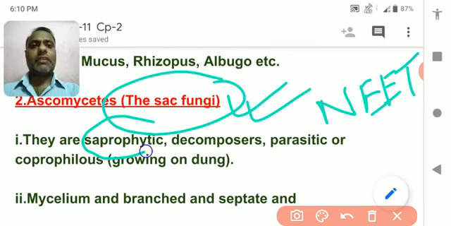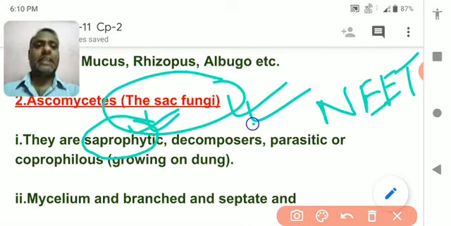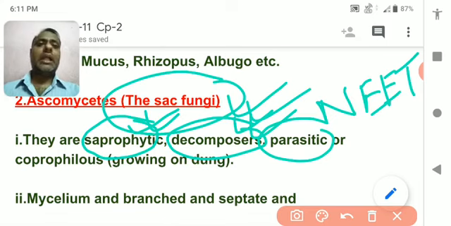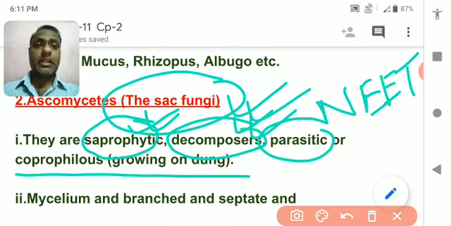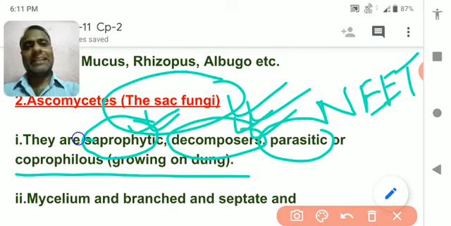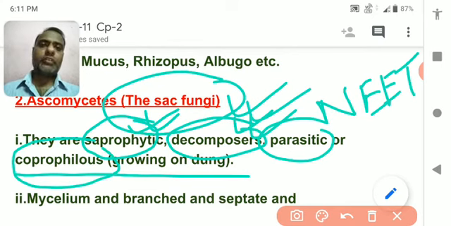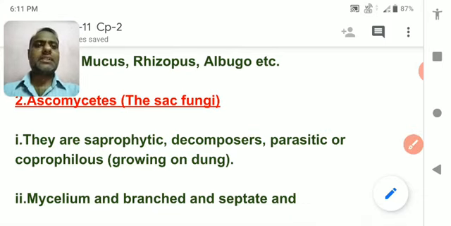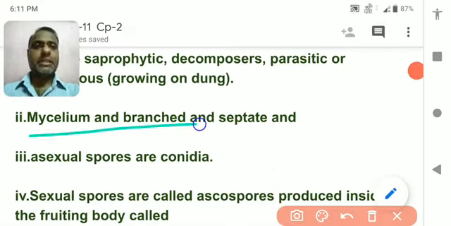What kind of nutrition do they follow? Saprophytic nutrition. They also decompose organic matter. They act like parasites, and if they grow on dung, cow dung or buffalo dung, they are called coprophilous, growing on dung. Next, the mycelia are branched and septate. Understood?